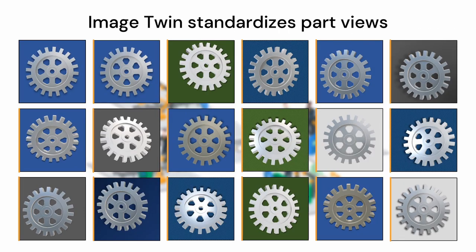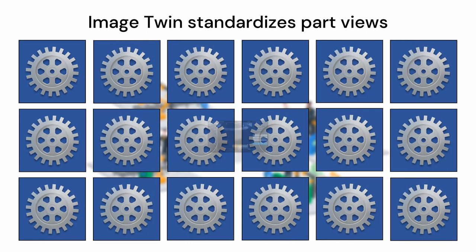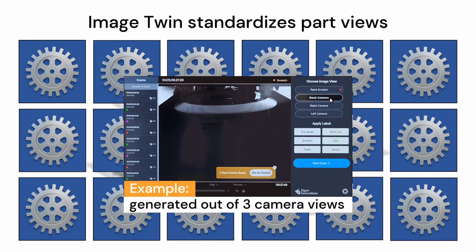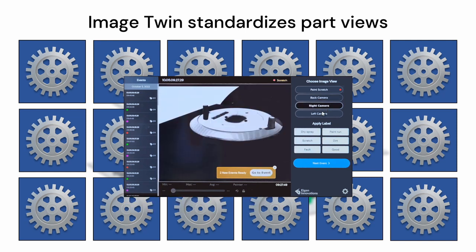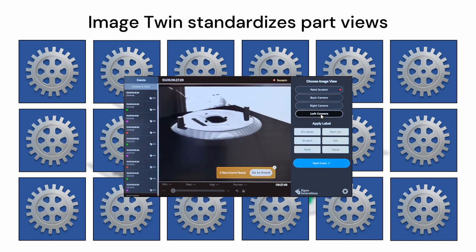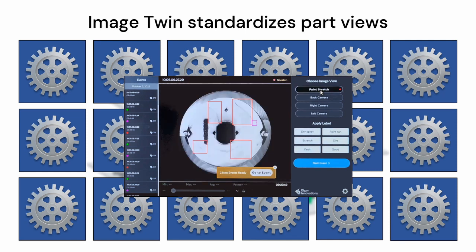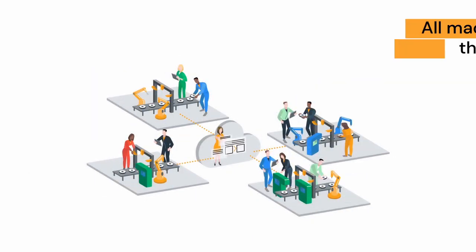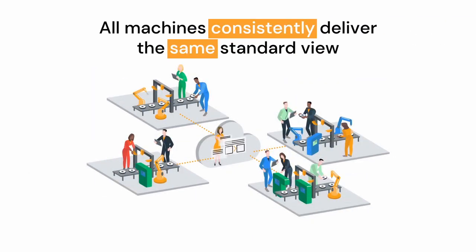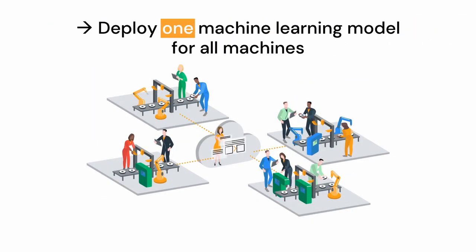We flipped the problem on its head. Instead of using synthetic data approaches that increase variability, our approach is to eliminate variability in our datasets. We've developed software that allows us to generate 3D digital twins for every part that we inspect. This allows us to eliminate the variations caused by different perspectives in the image data in order to generate a standardized representation of that data that leads to scalable machine vision models.